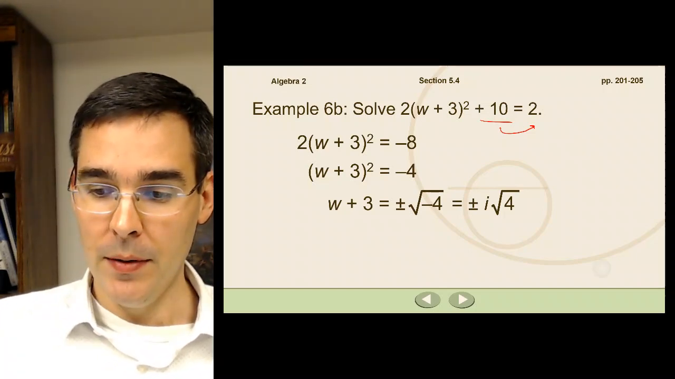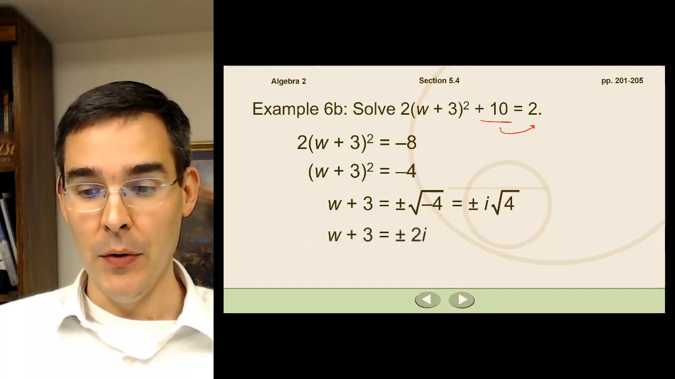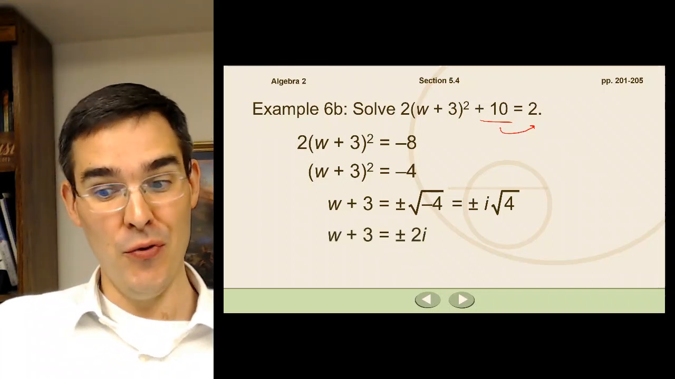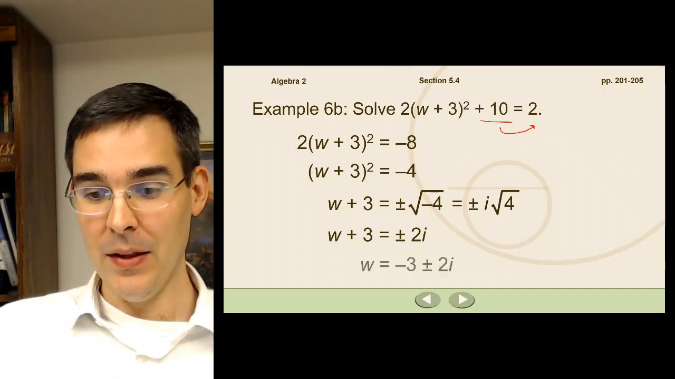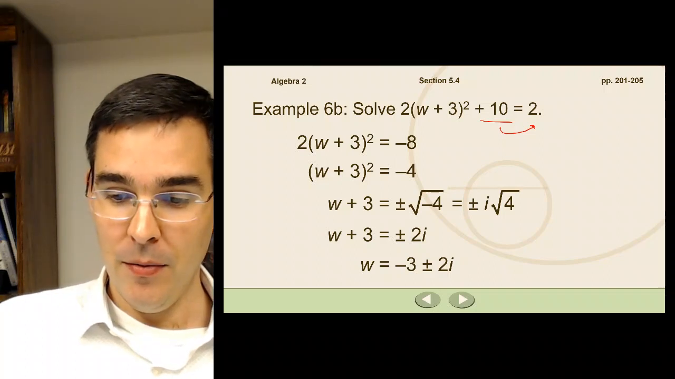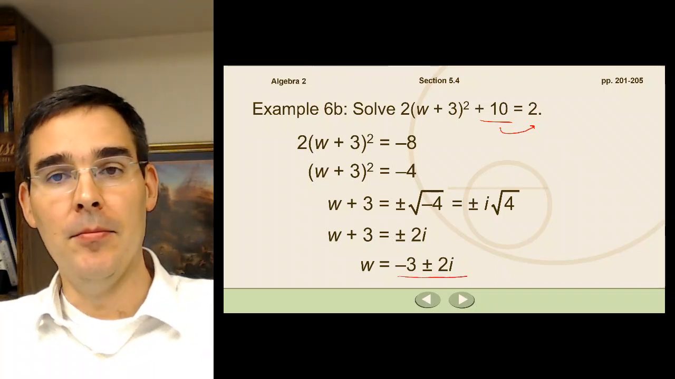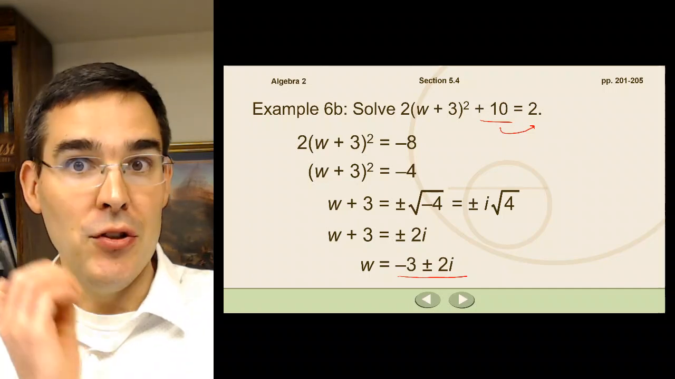Root negative 4. I'll take the i out, so I'm left with just root 4, which will be equal to plus or minus 2i. And then w is negative 3 plus or minus 2i. So this is the way you have to write your answers: your whole number plus or minus your imaginary number.